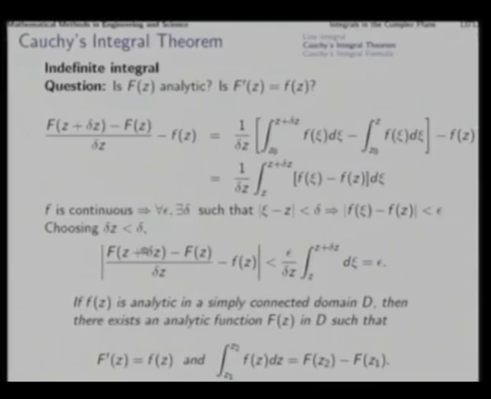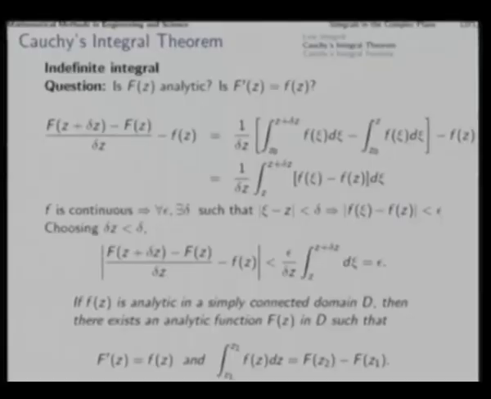That means that indeed capital F is analytic, and the limit of this as delta z tends to 0 turns out to be equal to f z, because the difference tends to 0. Therefore, if f z is analytic, then there exists another analytic function capital F whose derivative happens to be f.